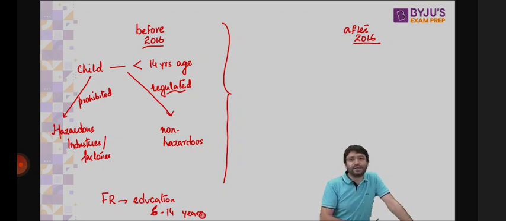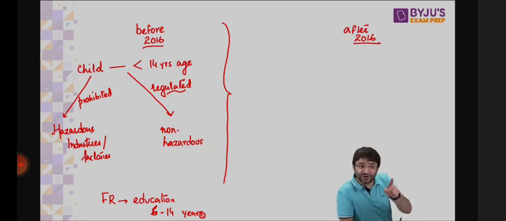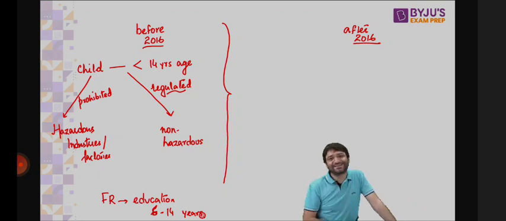Historically, internationally, we say a child is somebody who is less than the age of 18. On one hand, we are saying you're a child, you can't drink less than the age of 18. In some states, the minimum drinking age is 21 as well. You can't drive a car if you're less than 18. You can't vote if you're less than 18. So 18 is considered to be the benchmark. But for child labor, you can be 14. 14 to 18, you can work.